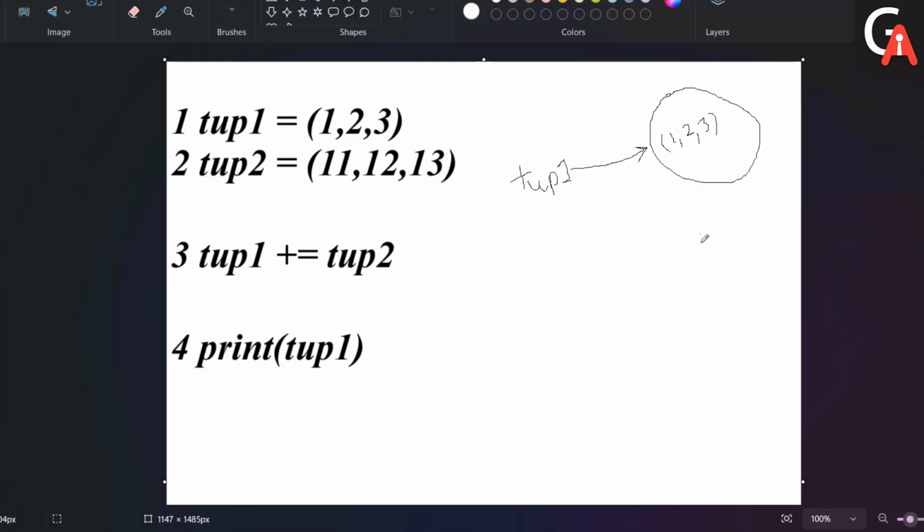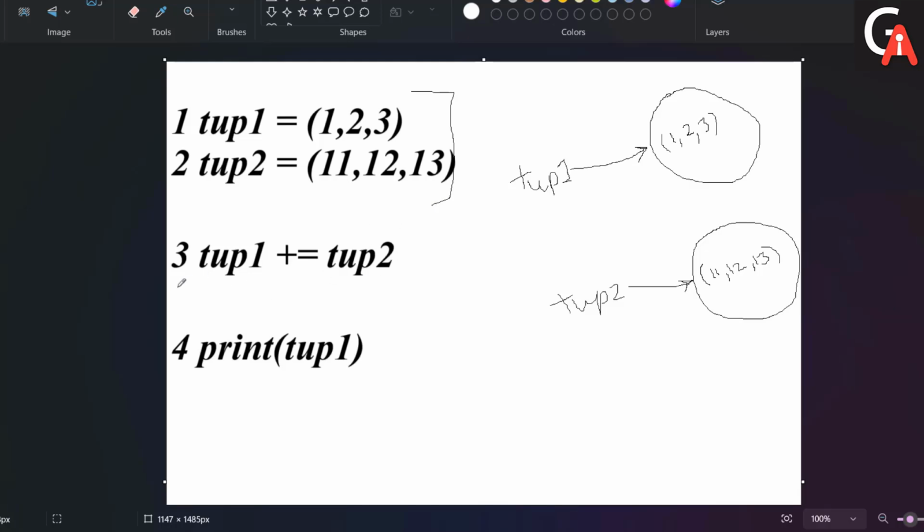Next we have the tup2 object. Let's go with the second line right now. What happened in the second line? The second object is created, and the second object contains the tuple in the form of 11, 12 and 13. This is my second object, and tup2 is a reference to that object. Clear? So these two are clear to you guys, right?